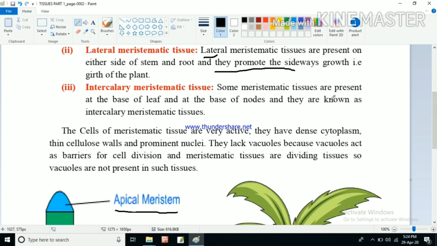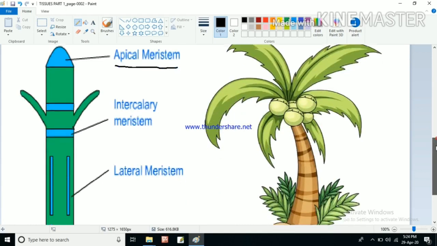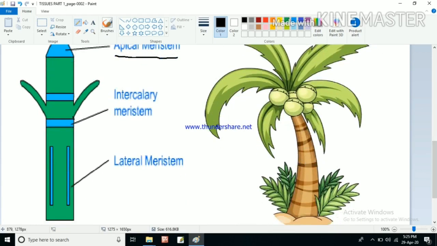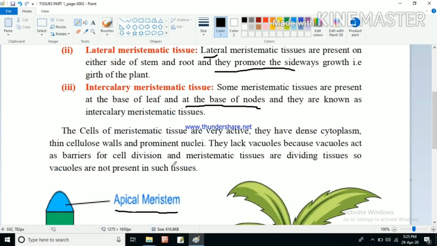And another type of meristematic tissue is known as intercalary meristematic tissue. Some meristematic tissues are present at the base of the leaf and at the base of the nodes. If you see here, consider this leaf. On the base of the leaves, some meristematic tissues are present, and on the nodes. What is a node? These lines are known as nodes. If you see this coconut tree, some lines will be there. These lines are known as nodes. So some meristematic tissues are present at the base of the leaf and at the base of the nodes, and they are known as intercalary meristematic tissue.